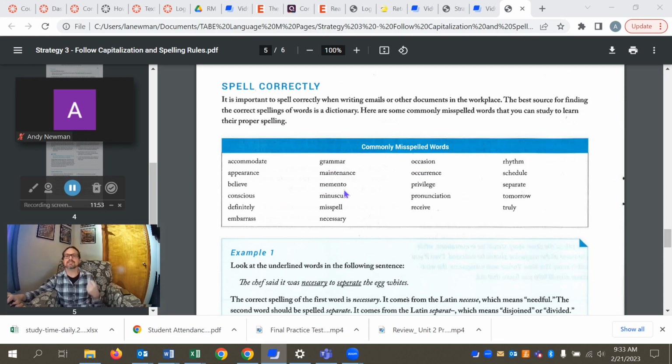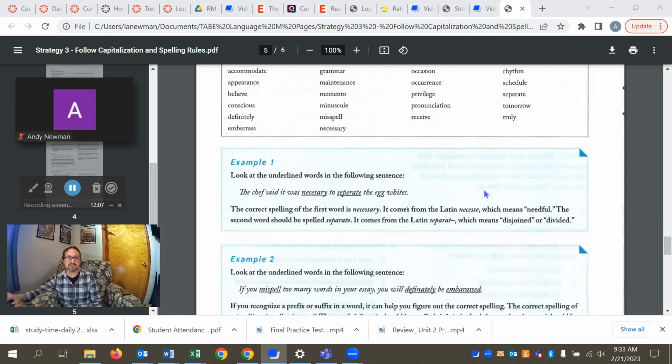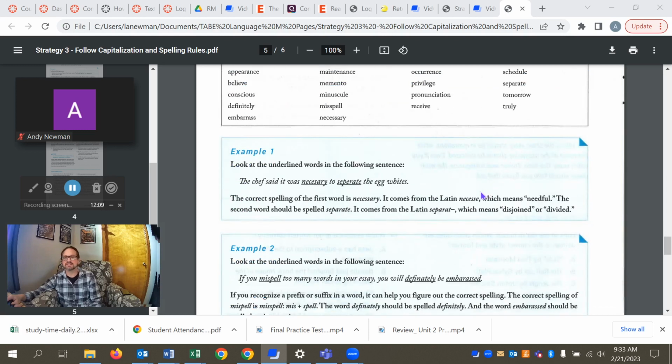Or, sounds that don't seem to add up phonetically or in terms of phonics, like a rhythm, that has that silent H, and we're not used to thinking of Y as a vowel. So these are words that we commonly mess up when we're writing. And that's not a reflection of intelligence or education. That's just kind of a reflection of, we're not asked to spell from scratch a whole lot anymore because of the technology that we use.